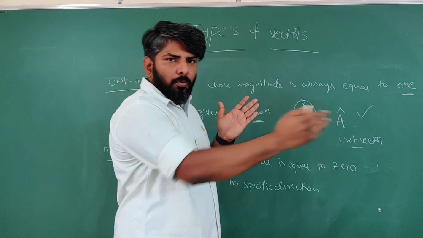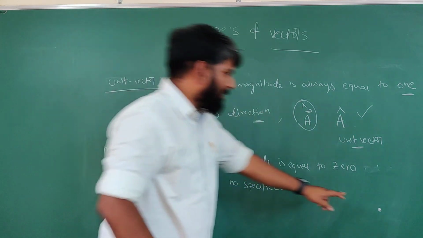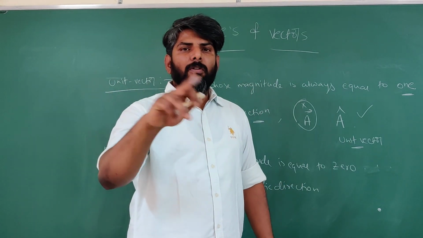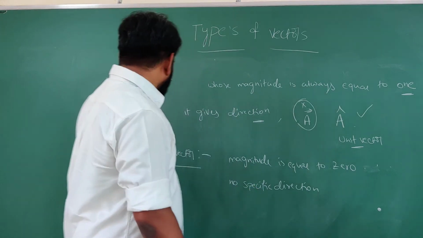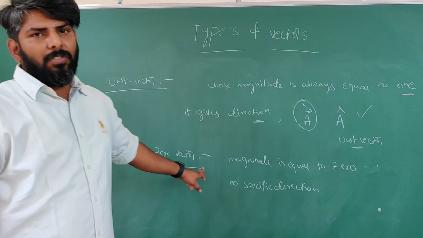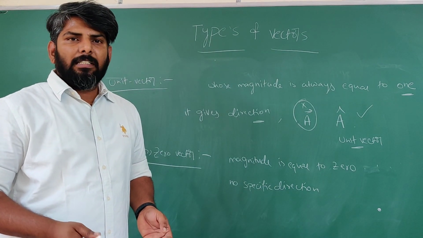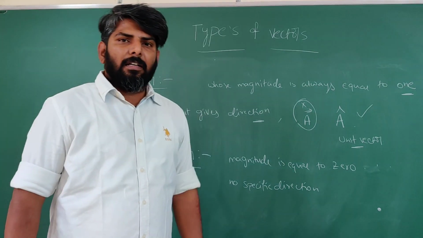If the final point and initial point are the same, automatically what about its magnitude? 0. Right? When magnitude is 0, such a vector is called a null vector or zero vector. And direction also we can't specify exactly. Got it? Such vectors are called null vectors or zero vectors.